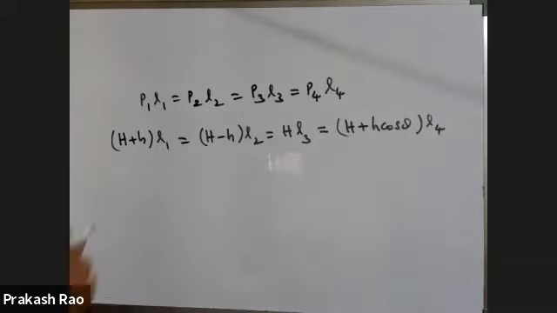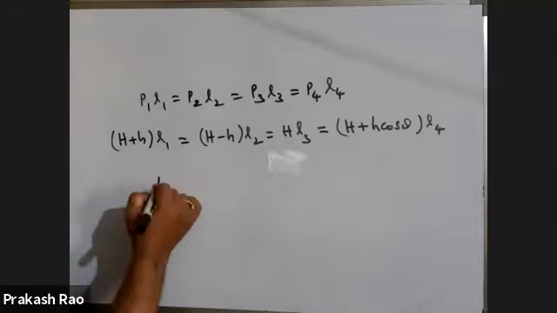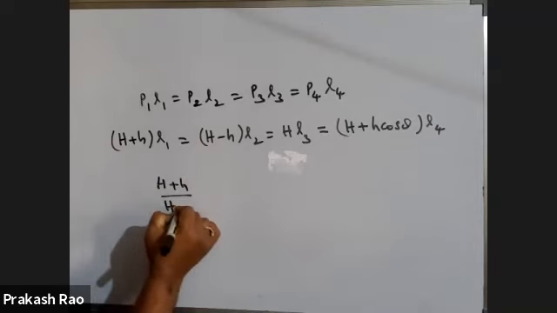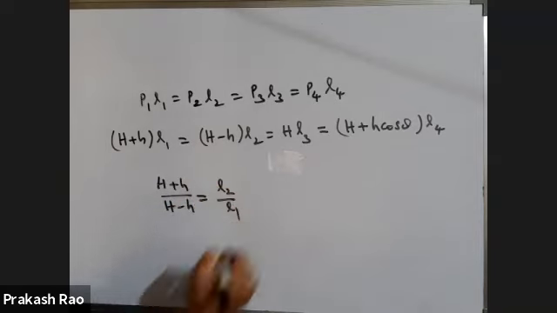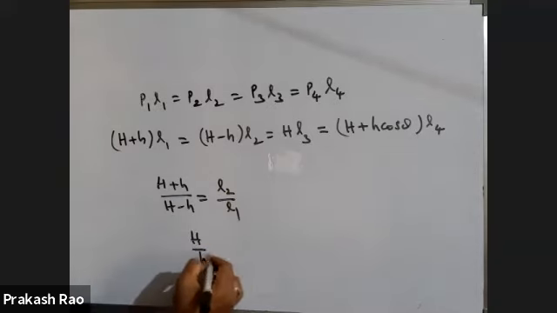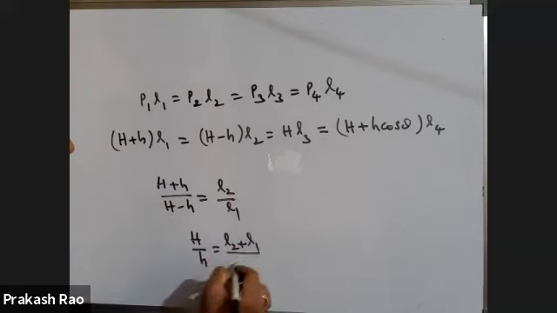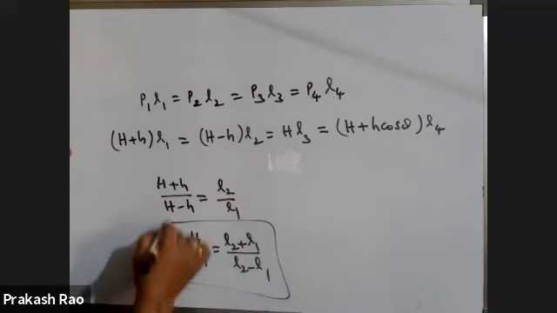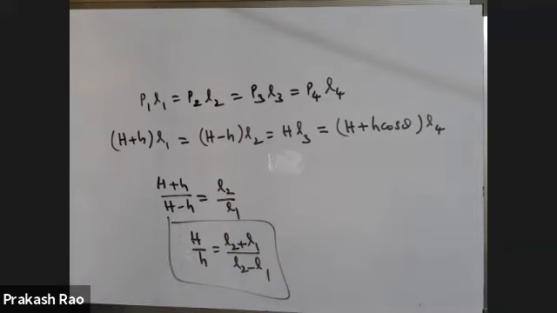Therefore, you can use this. You may get a question based on this also. How will the question come? When the open end of the quill tube is vertically upwards, the length of the air column trapped is L1. If the open end of the quill tube is vertically downwards, the length of the air column becomes L2. Then what is the value of the atmospheric pressure, or what is the value of the height of the mercury column? This is the question you will get. So H plus h by H minus h is equal to L2 by L1 you are getting. Componendo dividendo, H by h is equal to L2 plus L1 by L2 minus L1 you will get. By this you will get any one of the values, either capital H or small h.